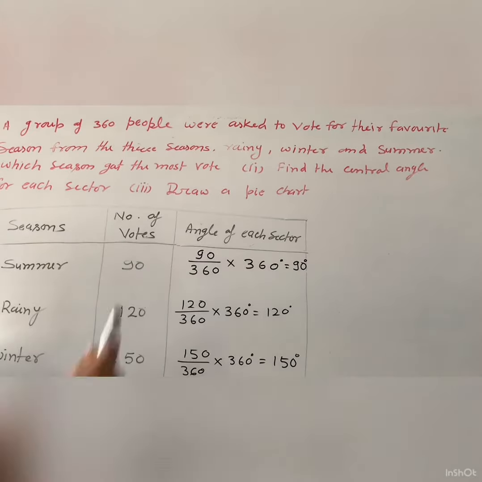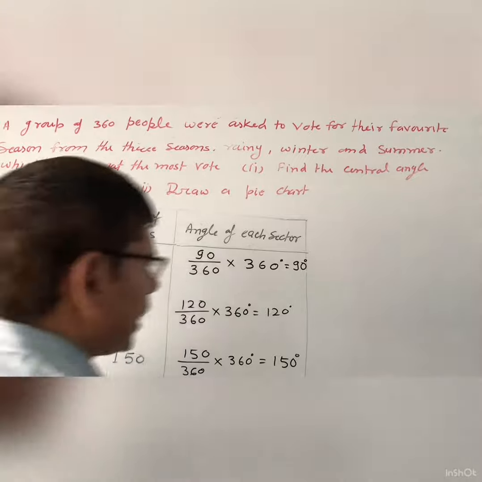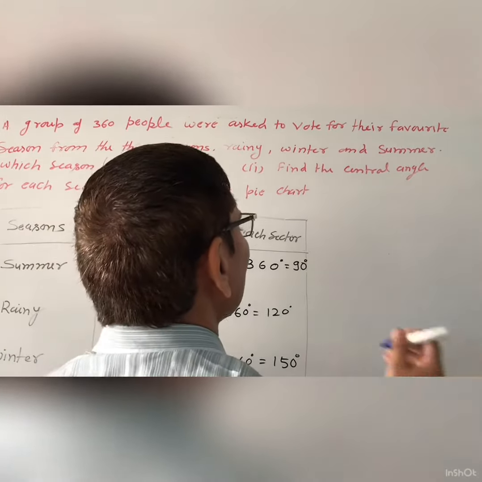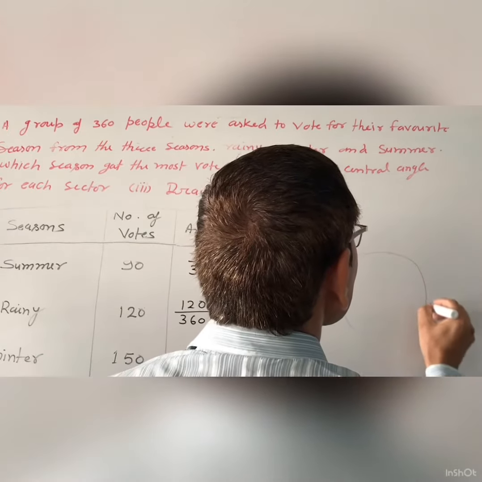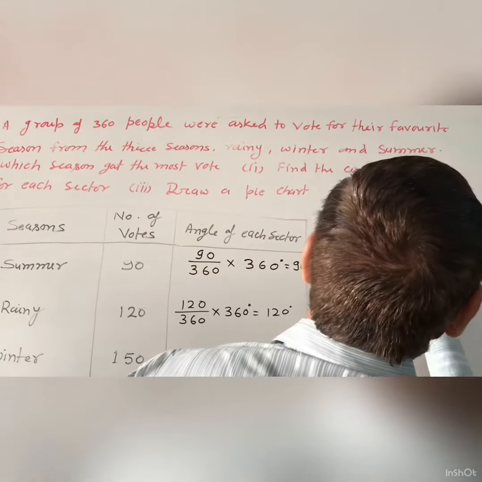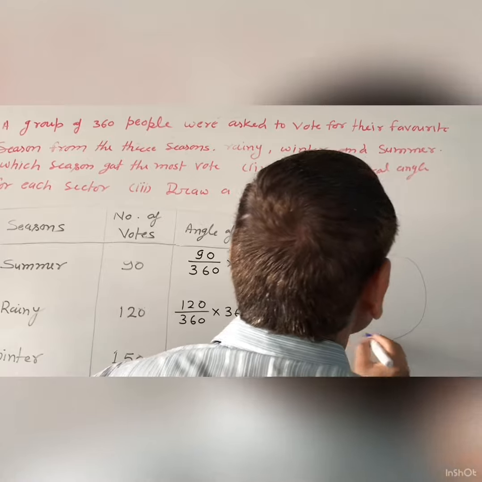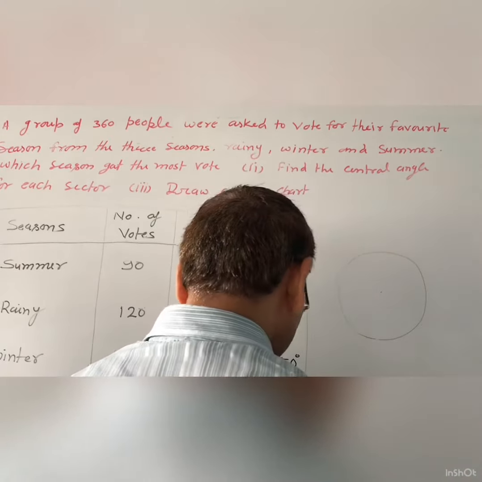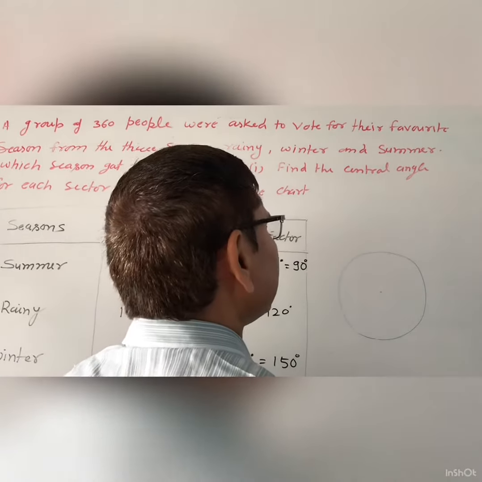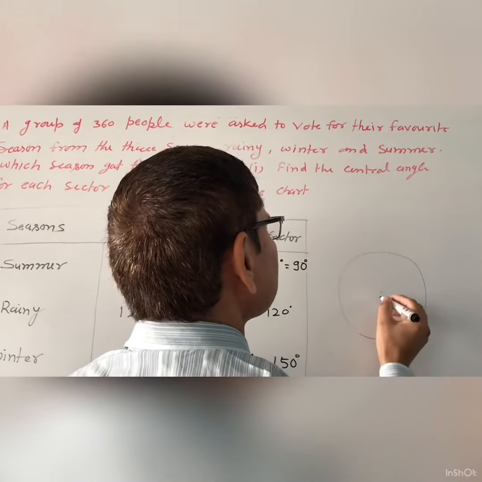Okay, now for the third part, draw a pie chart. So for the pie chart, first of all, we will draw a circle, and after that mark the center, and first of all you will draw a line anywhere in the circle.